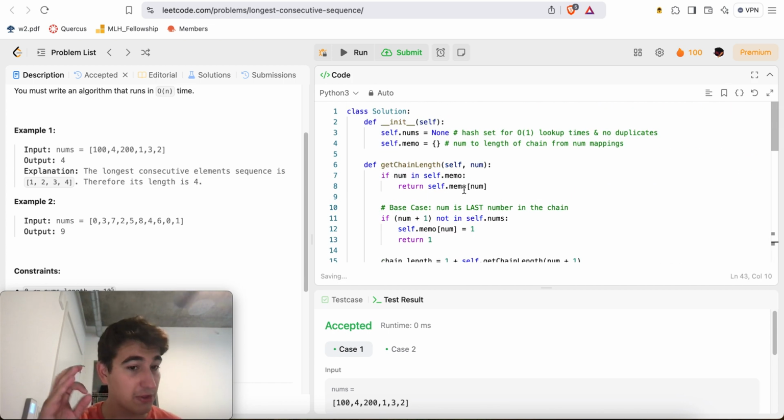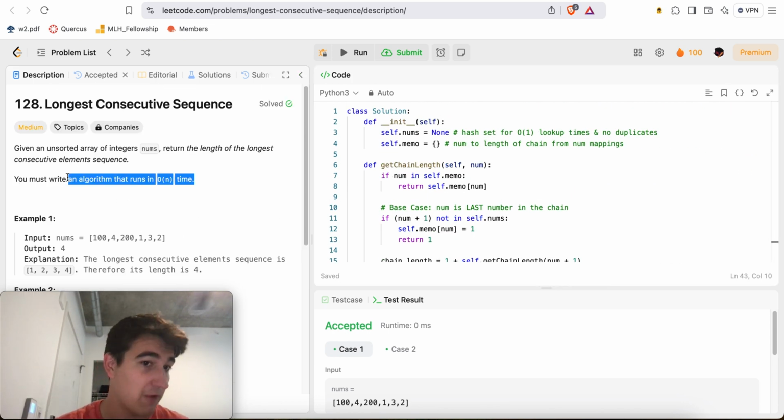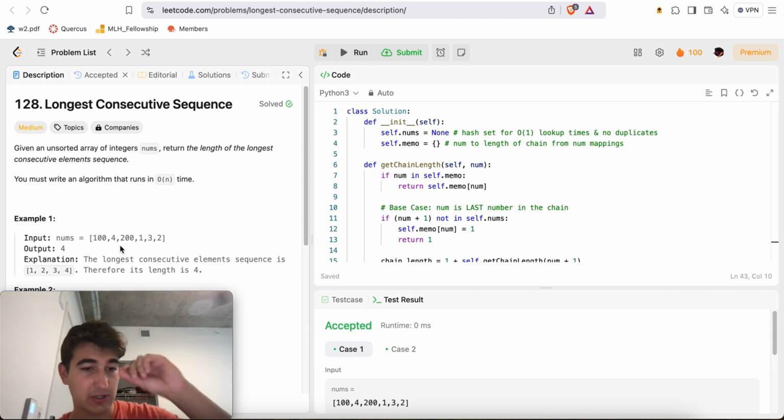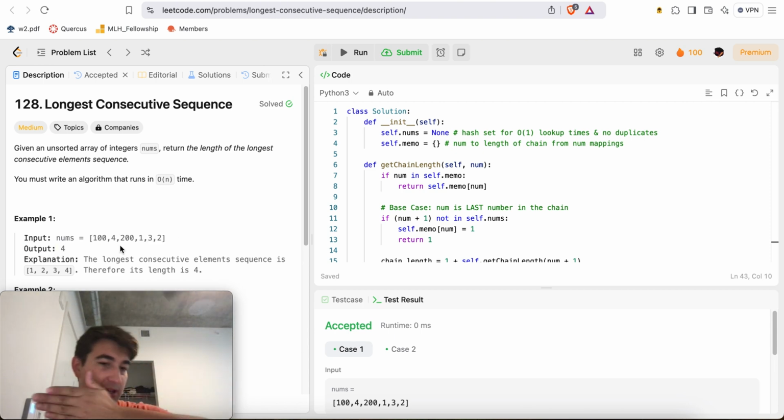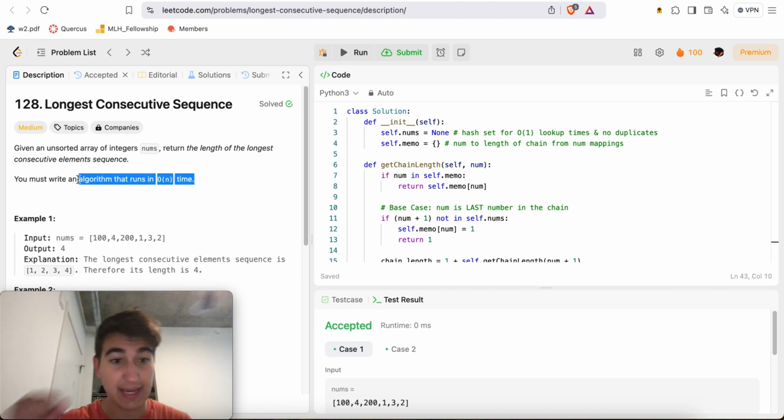So the thing that I do essentially is, well, first of all, we realize that this algorithm must run in O of n time, right? And so at the very beginning, I did a very easy sorted solution, where I sort all the unique elements, so I convert nums into a hash set, sort them, and then just do a linear scan to get the longest consecutive sequence of elements, which is very nice and simple. But that turns out to be O of n log n time, which is not legal because the problem asks that this must be done in O of n time, right?